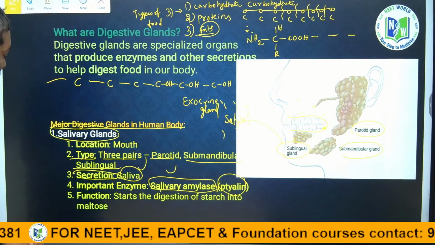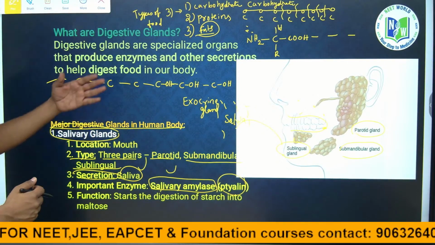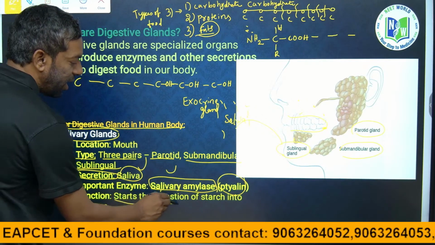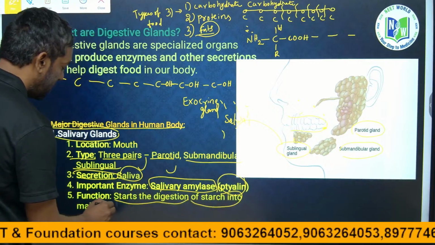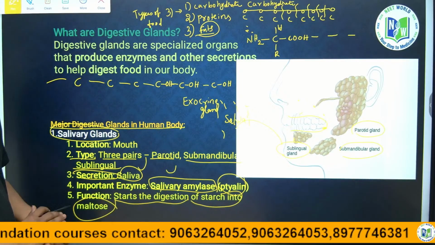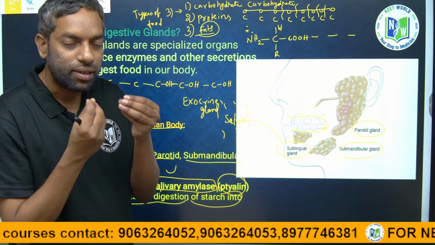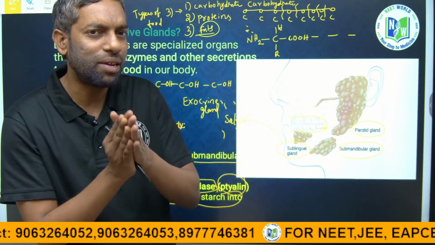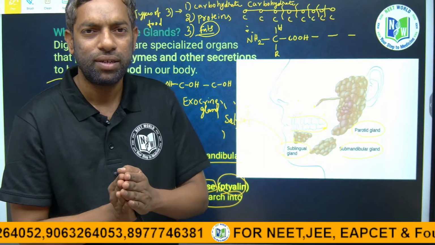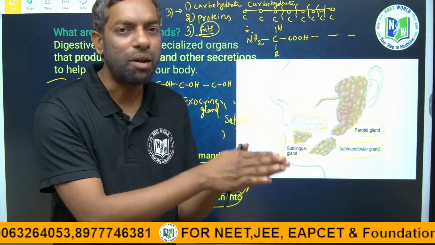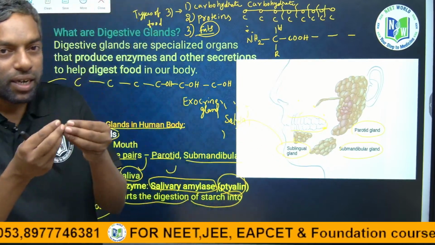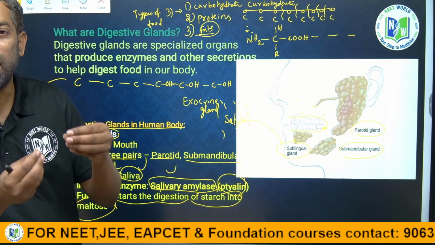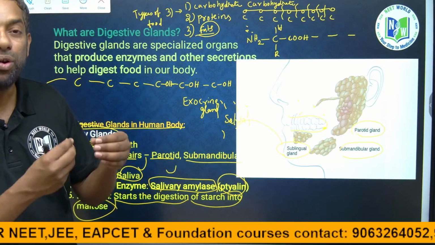The function of this salivary amylase is what? It starts the digestion of starch into maltose. Starch is nothing but a carbohydrate, broken into the simpler maltose. Maltose is a simple molecule in carbohydrates.